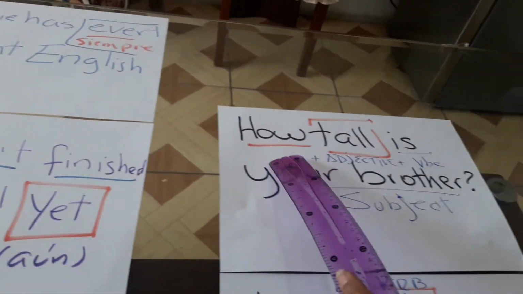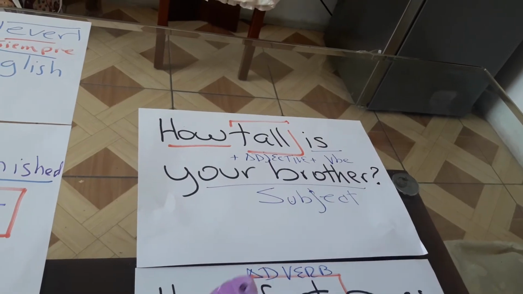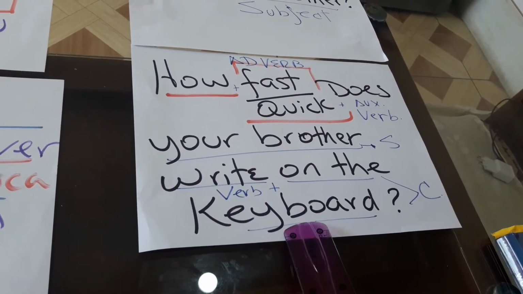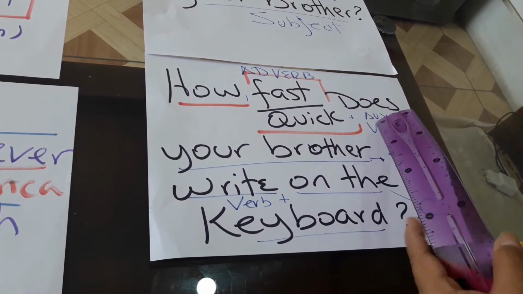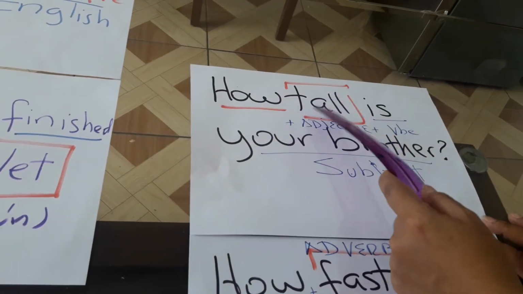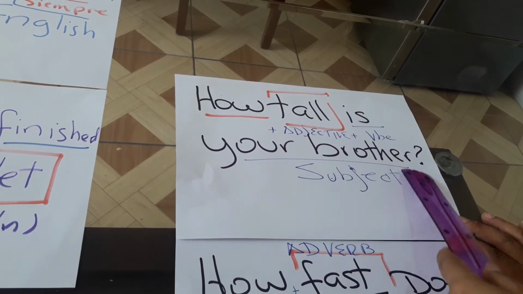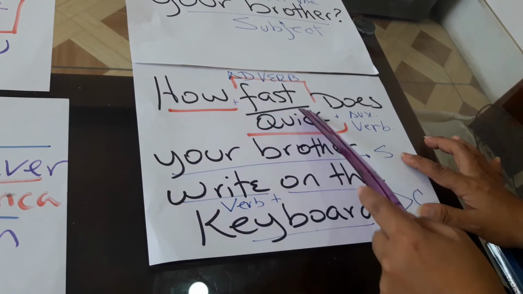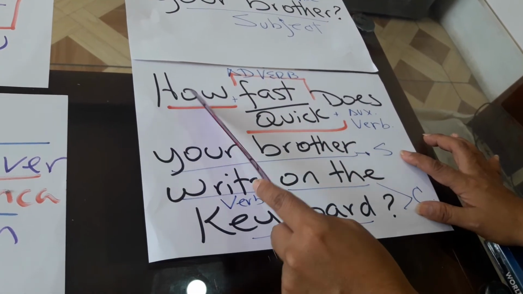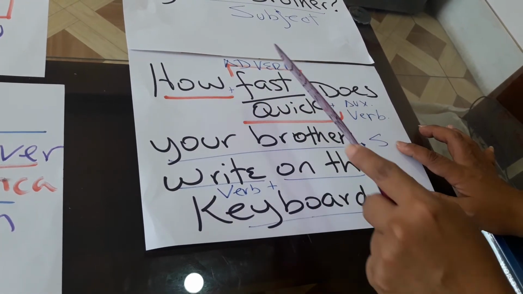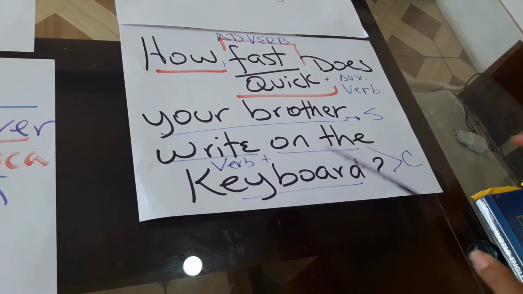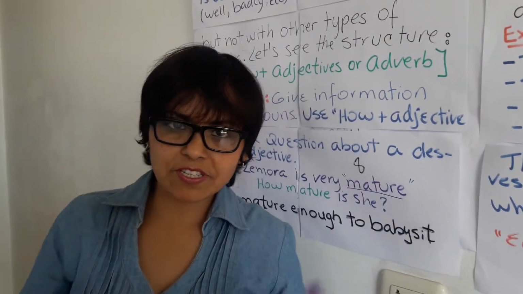It says, "How tall is your brother?" "How fast does your brother write on the keyboard?" Fast or quick. Look at this: tall is the adjective, then the verb to be, and the complement. And in the other part we have the adverb here: how, adverb, whatever, fast or quick, auxiliary does, and the complement. Okay, that is the part that I use in that position.